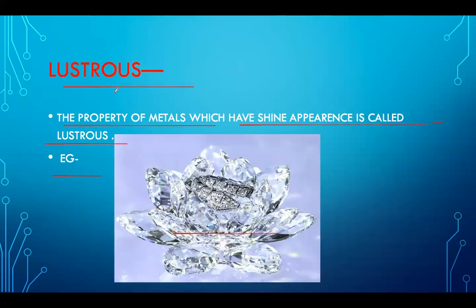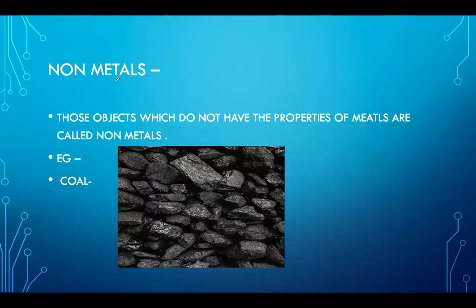So guys, metals is completed. Now the chapter's name is metals and non-metals, right? So what are non-metals basically? Non-metals are those objects which do not have the properties of metals. So what properties? Shiny, which we also call lustrous, hard, malleable, ductile, and sonorous. You can also add conductivity. Correct? So these are not the properties of non-metals.